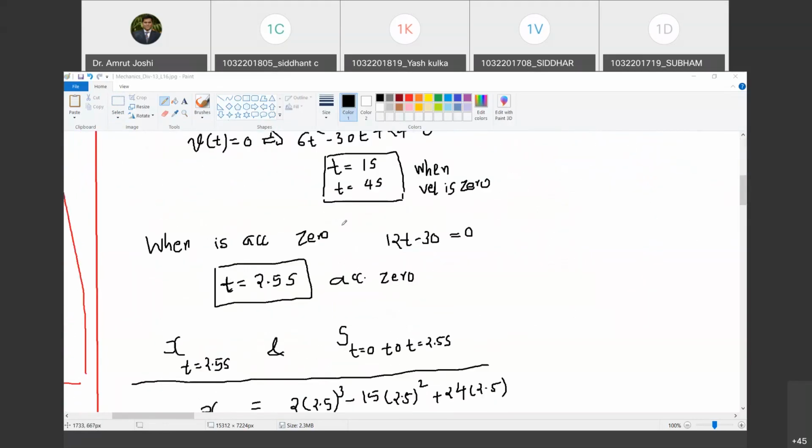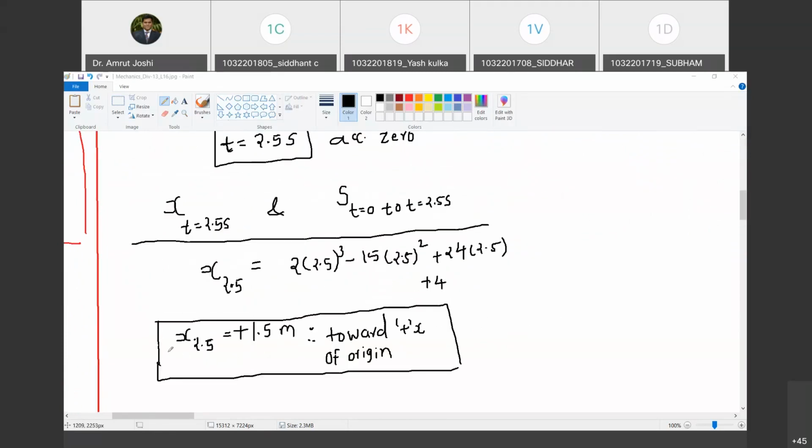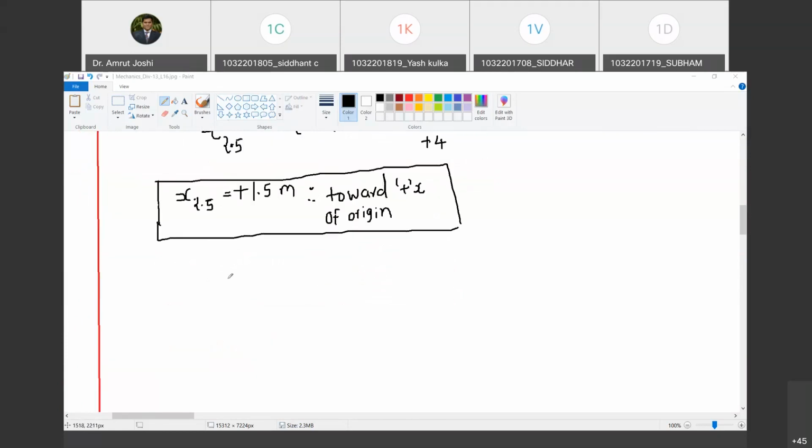Now, to calculate total distance, what is the first thing that I told you you have to do? You have to first locate all the points where velocity becomes 0. Do you agree with me? Yes, sir. So to calculate the total distance traveled from t equal to 0 to t equal to 2.5, ये अगर आपको find out करना है तो what is the first thing that we do?